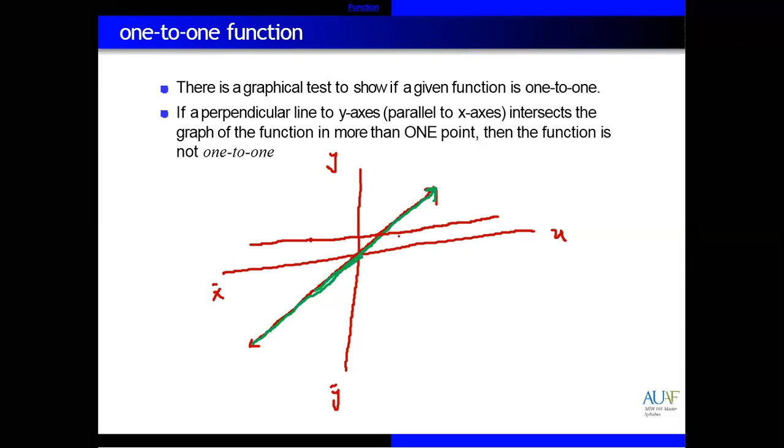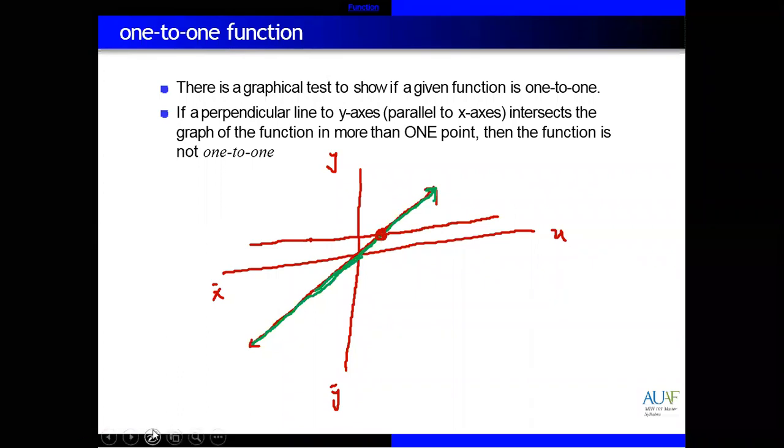It may be a function but not one-to-one. For example, this one is one-to-one because we draw a line parallel to the x-axis, and this line touches the graph at only one position. So this shows that this is a one-to-one function.